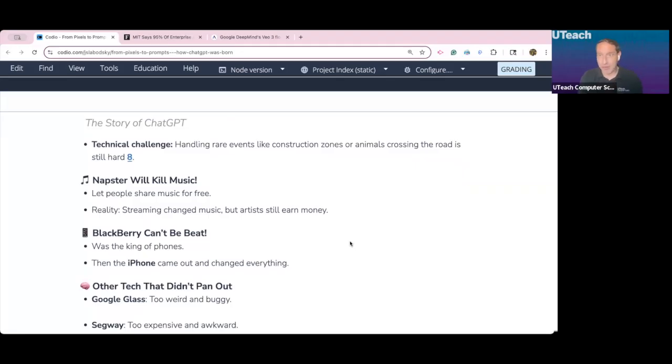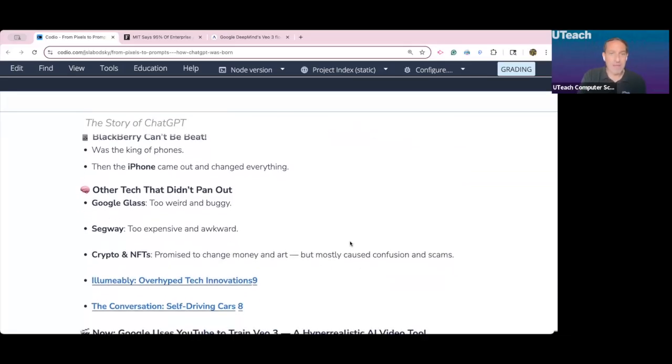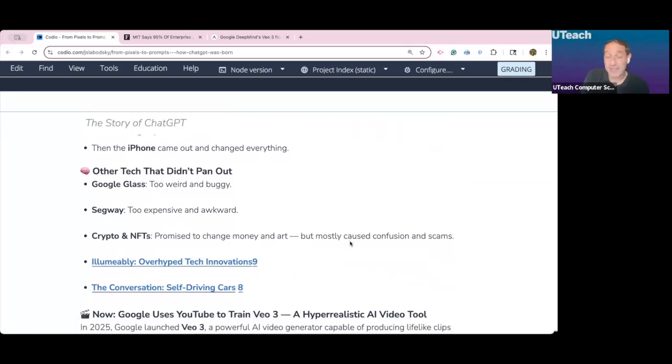Okay, remember the BlackBerry? Nobody can beat the BlackBerry. The CrackBerry. Obama loved his BlackBerry. It had buttons. The iPhone changed that. All right, and then Google Glass.